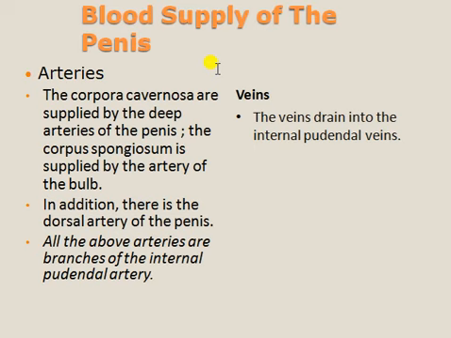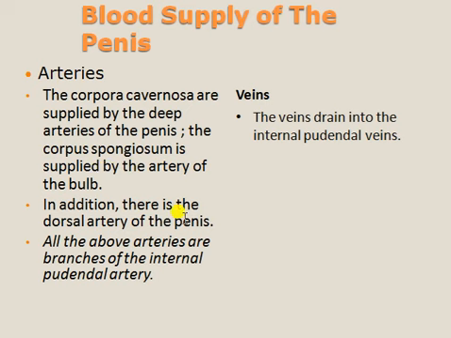So, blood supply of the penis. Corpora cavernosa are supplied by the deep arteries of the penis. The corpora cavernosa are two muscle layers surrounding the penis. The corpus spongiosum is supplied by the artery of the bulb.